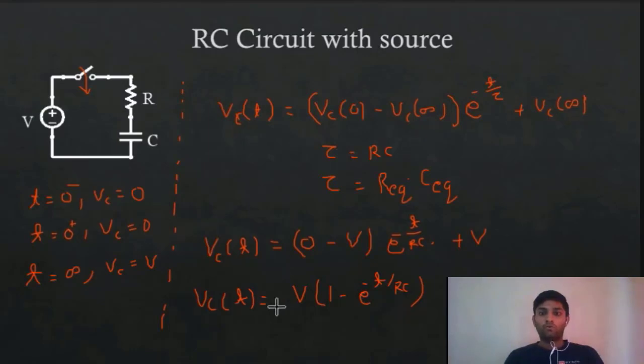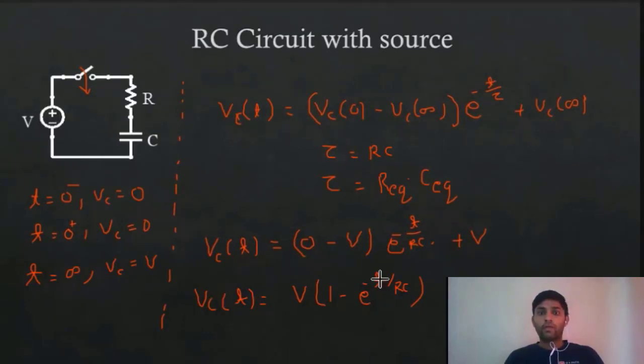Okay, so you can easily get the response. So this is your response. No, earlier you were correct, Srishti. It is V times 1 minus e raised to minus t by RC. So this is the voltage across this capacitor. Once you have that voltage, you can find any other relation. Like if you have this voltage, you can get the current, and you can get other relations as well.